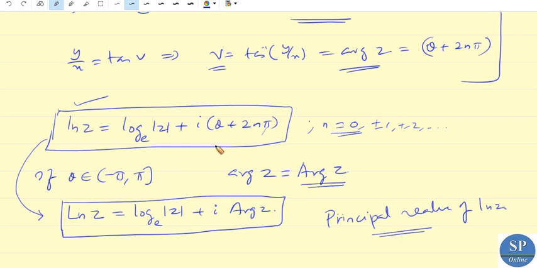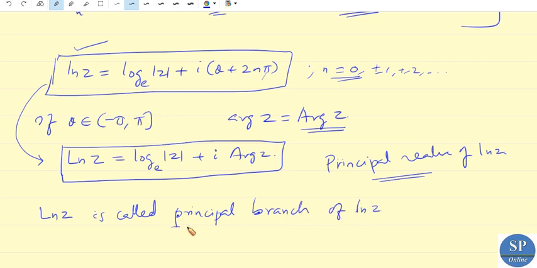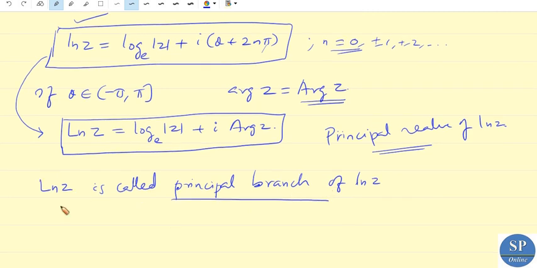In that case, this principal part is called the principal branch of Ln z, or the principal logarithmic function.